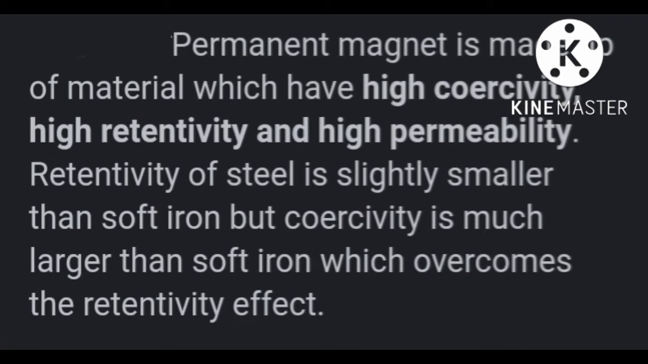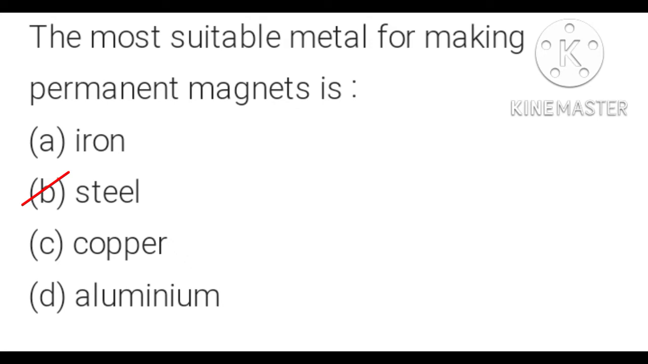So steel has high coercivity, so we can use steel for making permanent magnet. B is the correct option. The most suitable metal for making permanent magnet is steel.